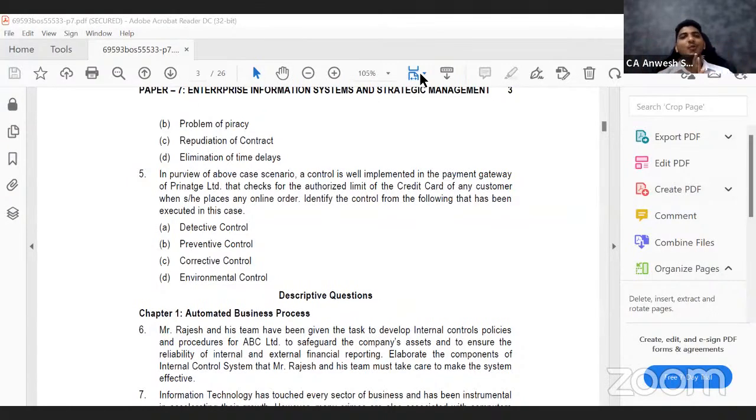Okay, nice. There are no questions. I believe that you have understood certain things. Okay, there is one question. Somebody said, sir, I didn't understand what is XBRL. Can you please explain once again? Okay, let's do this quickly.